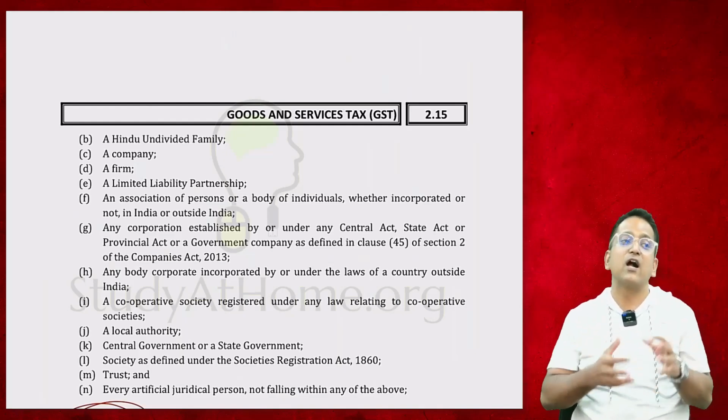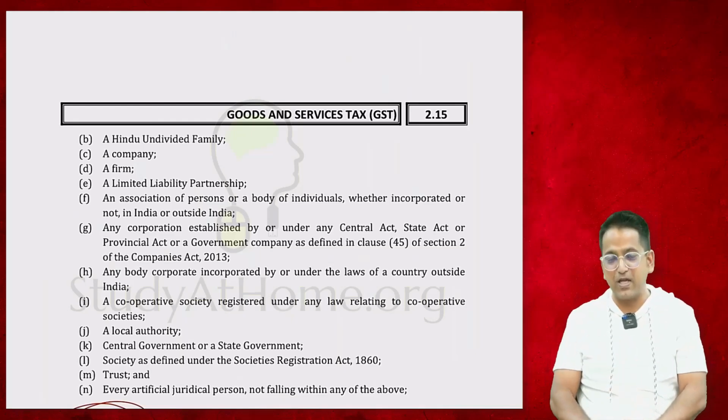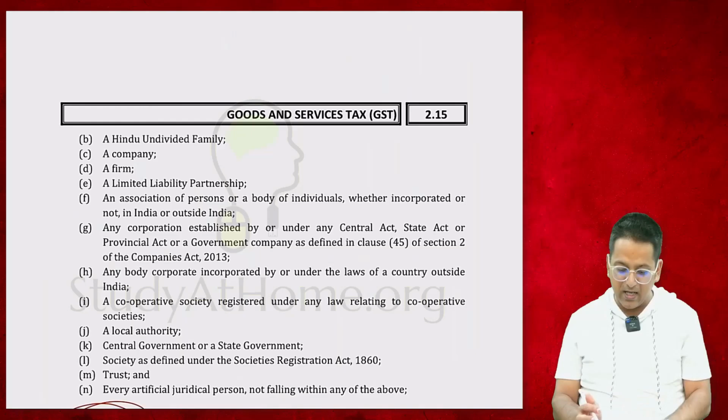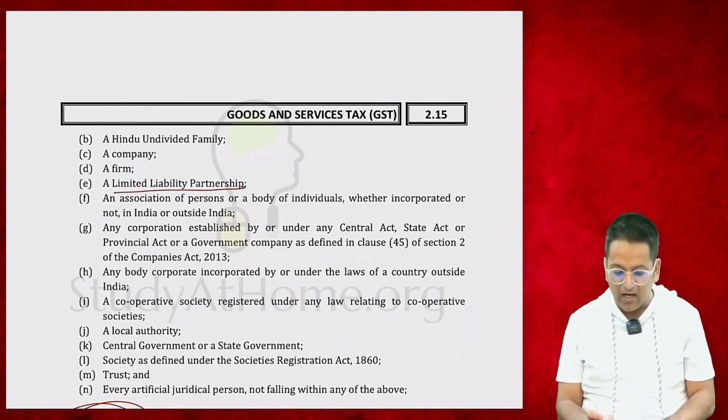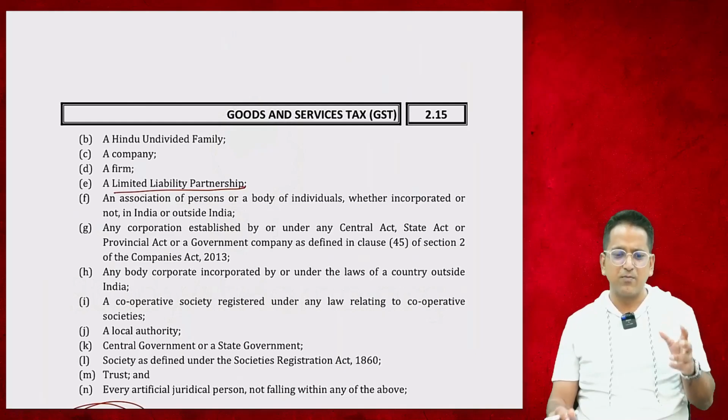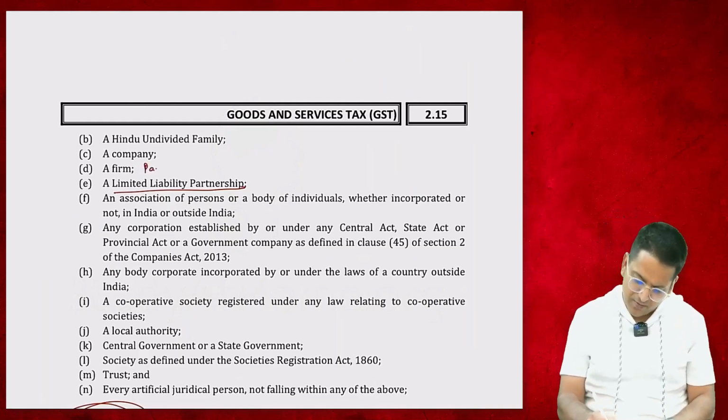Now a company is an artificial person. A company is also a person. So GST will also be levied on the company. Firm is a person, LLP is a person. What is LLP? Limited Liability Partnership. This is just a newer version of the firm. Firm means partnership.